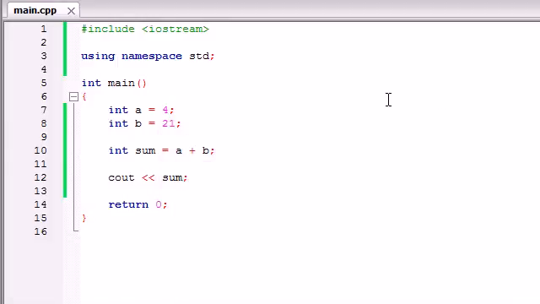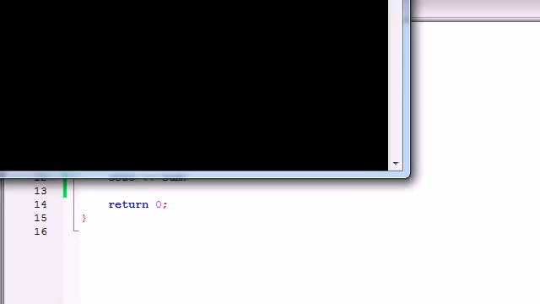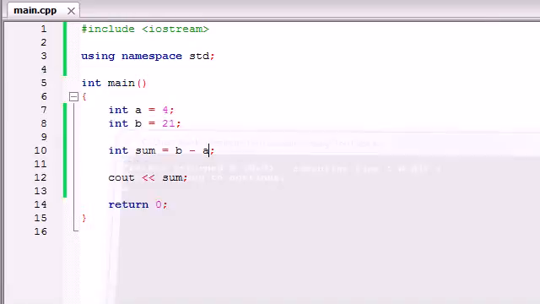Pretty cool, huh? So again, in this tutorial, I want to show you guys that in order to make variables, write the data type, what you want the name of the variable to be, and what you want the value of the variable to be. And then, aside from just assigning variables basic values, you can also use basic arithmetic like a plus b, b minus a. You could have done that. If you had b minus a, let's see what the value of that is. 17. So again, you can set variables equal to basic arithmetic using other variables.